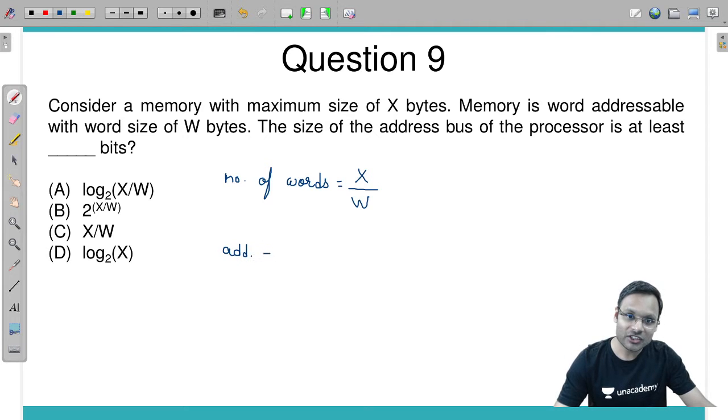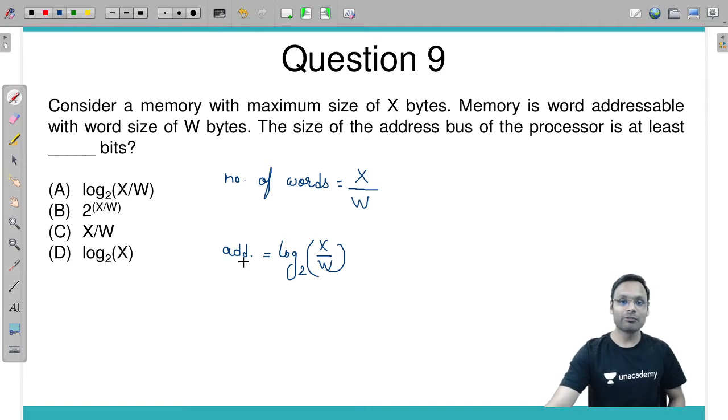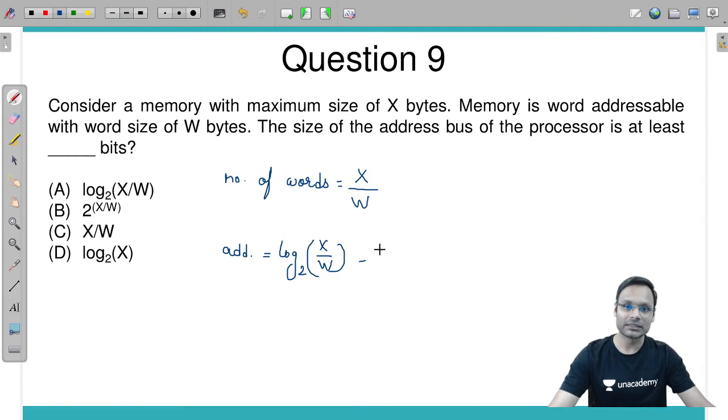Take the log base 2 of X divided by W. That will be the address size in bits. The answer is option A.